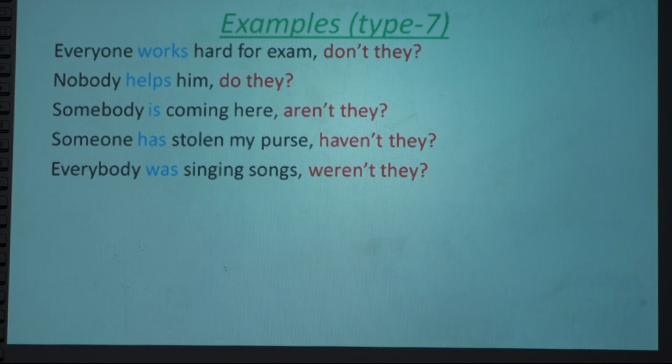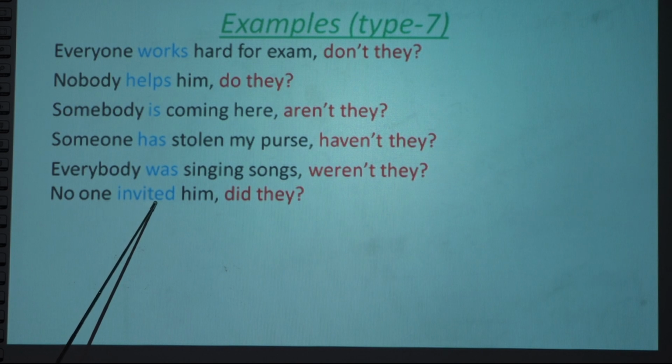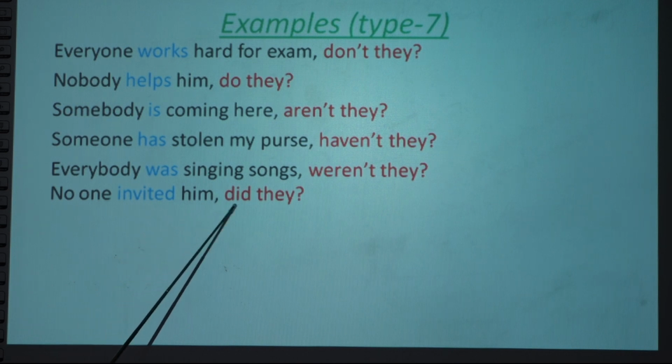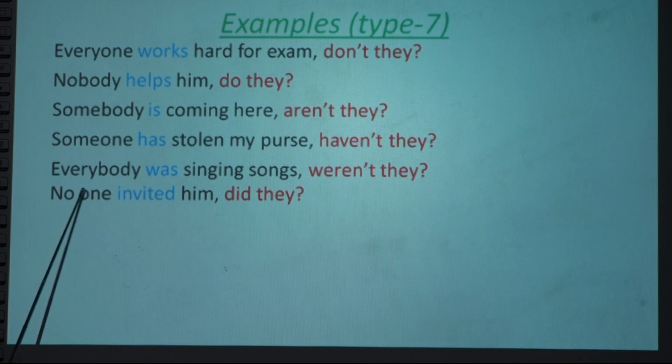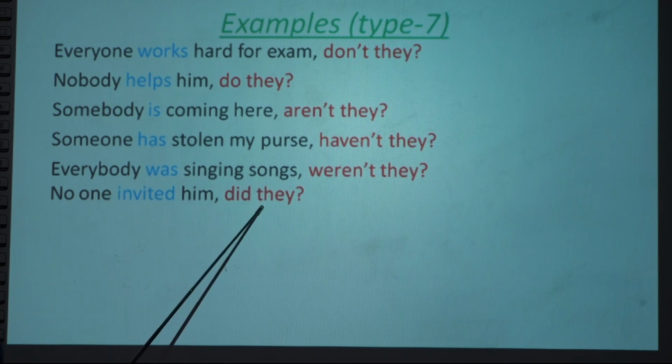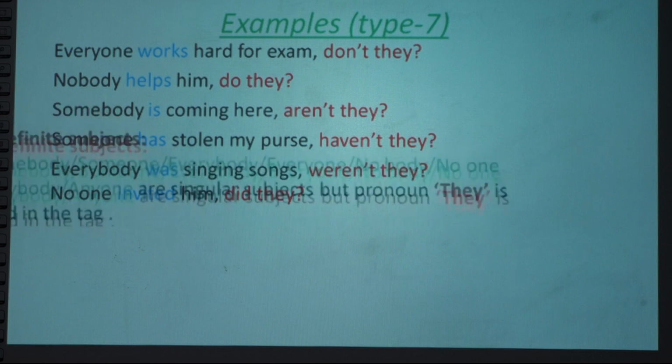So, conclusion. Next one: no one invited him. This is verb 2. Verb 2 means there is no separate singular and plural form of this one. It is both singular and plural, so we use did they. Invited is verb 2, which means this auxiliary verb. No one means they, and this is negative, since the sentence starts with no. No means negative, that's why we use a positive tag.